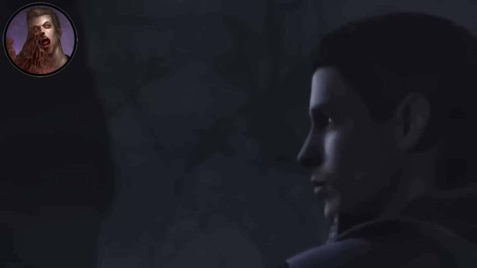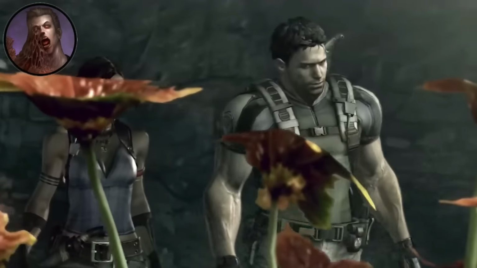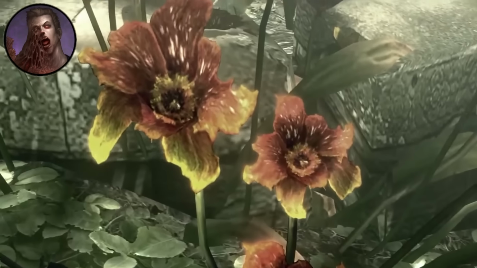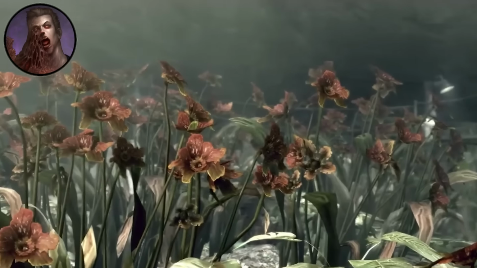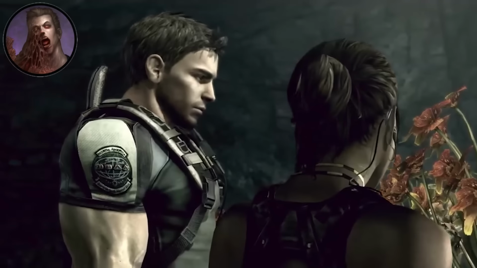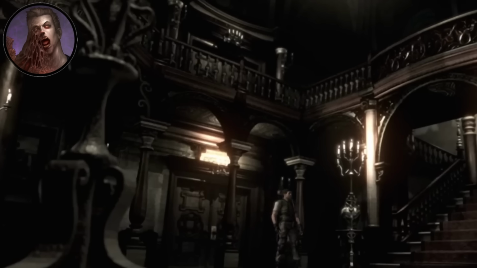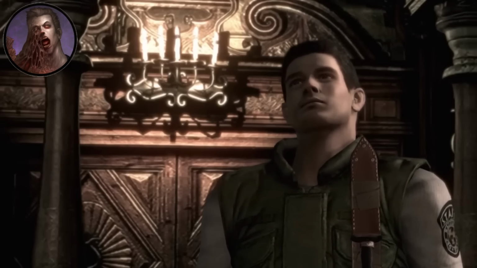The Progenitor Virus is this ancient pathogen that's been floating around in various organisms for thousands of years, mostly as inactive junk DNA. But here's the fine print. It's not actually the sun and trippy flowers themselves. The virus is this ancient supervirus that just happens to be triggered into an active state by the very specific environmental conditions around those particular flowers in that exact location in West Africa. Spencer, along with James Marcus and Edward Ashford, discovered the virus on December 4th, 1967, and each of them had their own vision for what to do with it.